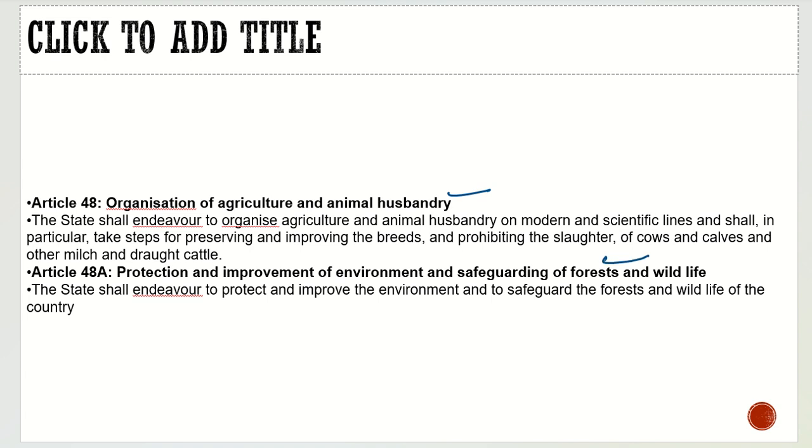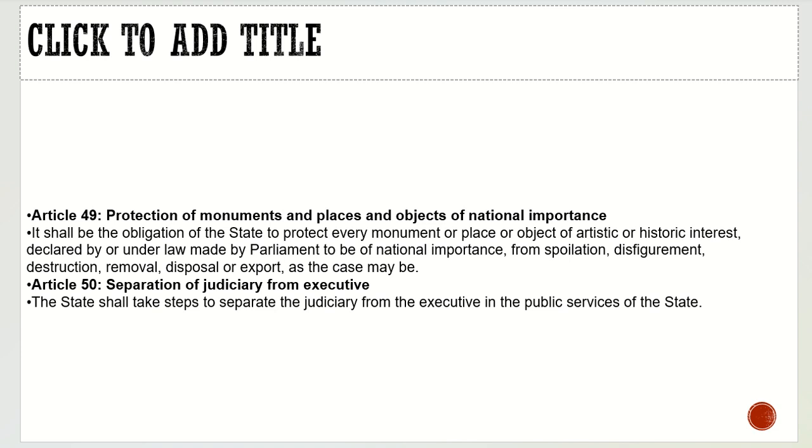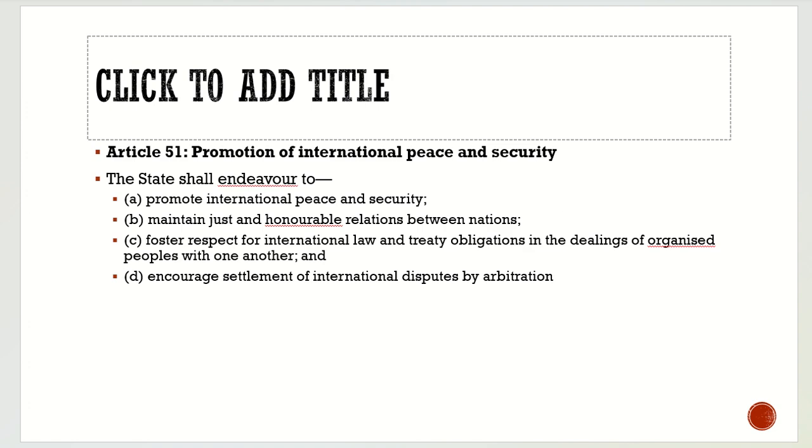We had done it. Then we have Article 49, protection of monuments and places and objects of national importance. We had laws related to monuments; ancient monuments we are protecting them. Then we have separation of judiciary from executive. This we had already achieved. This is Article 50. Article 51, promotion of international peace and security.